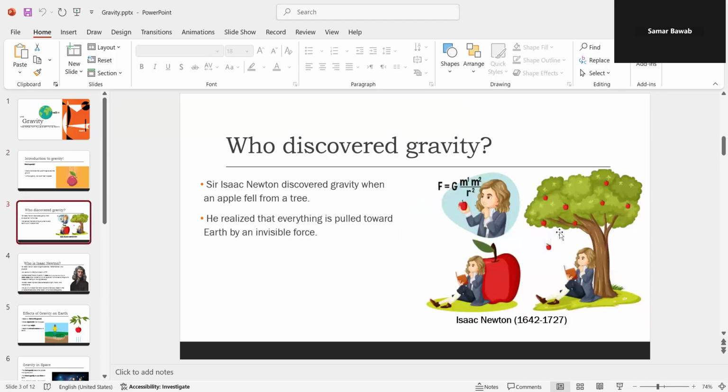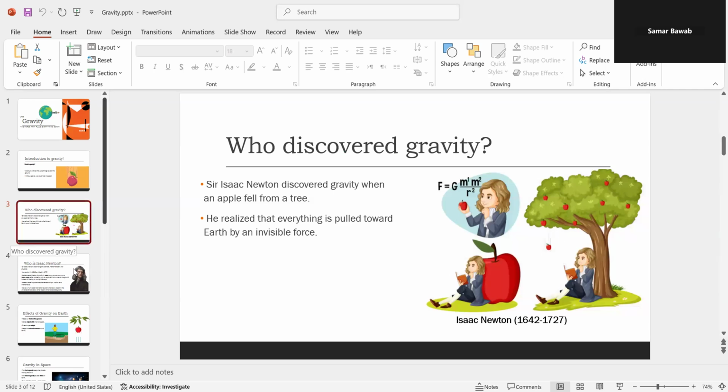Who discovered gravity? Gravity was discovered by Sir Isaac Newton. He discovered it when an apple fell from a tree while he was sitting. He realized that everything is pulled toward Earth by an invisible force.